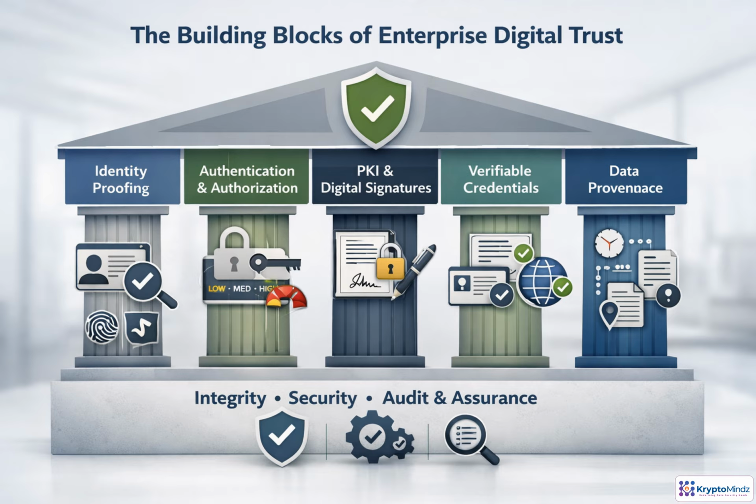Enterprise digital trust works as an architecture, not as a single product. Identity proofing establishes who or what an entity is. Authentication and authorization decide whether access should be granted, under which conditions, and with what limits. PKI, certificates, and digital signatures provide cryptographic proof that data and actions are genuine and unchanged. Verifiable credentials and provenance extend that assurance across claims, artifacts, and history. Together, these controls create integrity, security, and audit-ready evidence.